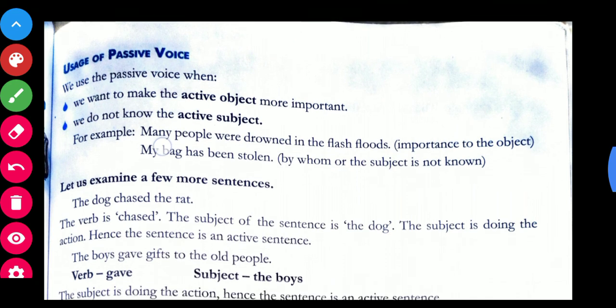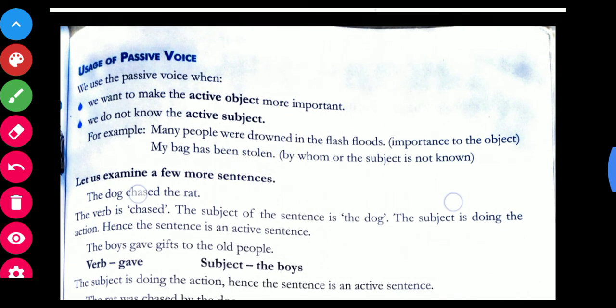Now come to the usage of passive voice. We use the passive voice when we want to make the active object more important, or when we do not know the active subject. मतलब ये कि हमारा सेंटेंस में जो ऑब्जेक्ट पार्ट रहेगा उसको जब हमें बहुत ज़्यादा इम्पोर्टेंस शो करनी रहती है तो इन दैट केस वी यूज पैसिव वॉइस. ओके, फॉर एग्जाम्पल सी, many people were drowned in the flash floods.